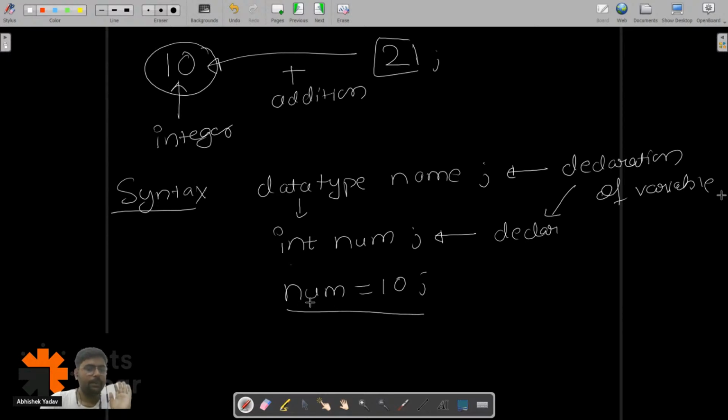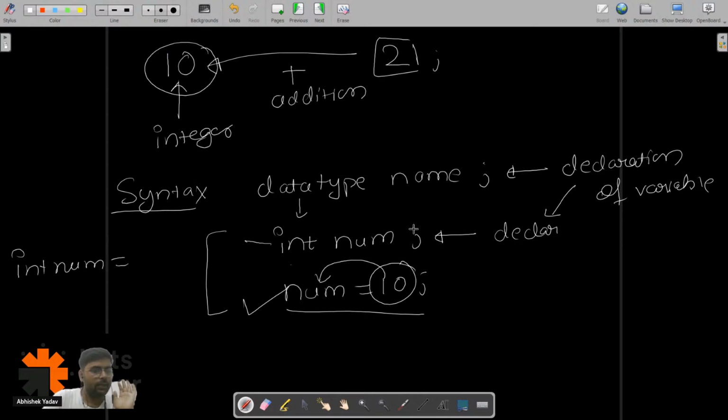This is the first way: first declaring and then initializing. Or you can write int num is equal to 10, declaring and initializing at the same time.